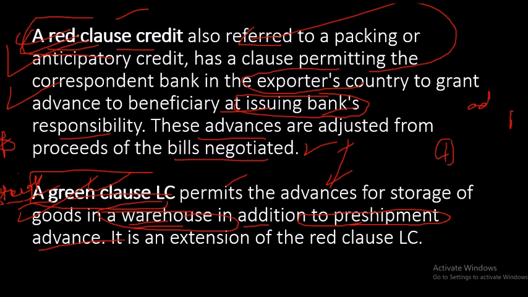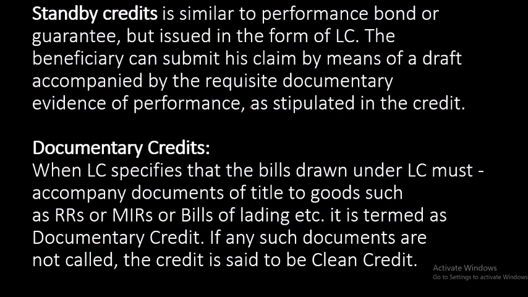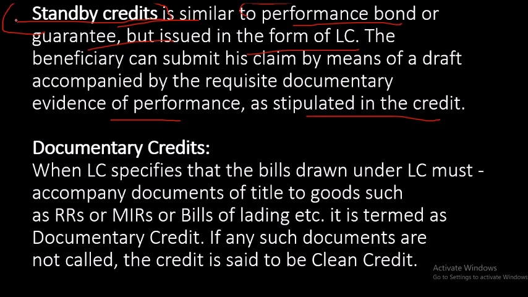What is standby credit? It is similar to a performance bond or guarantee, but issued in the form of LC. And what is a performance bond? Standby letter of credit means it depends on what the performance is, and based on that only they are issued. The beneficiary can submit his claim by means of drafts accompanied by requisite documentary evidence of performance as stipulated. So if performance is like this, then only they will get the credit.